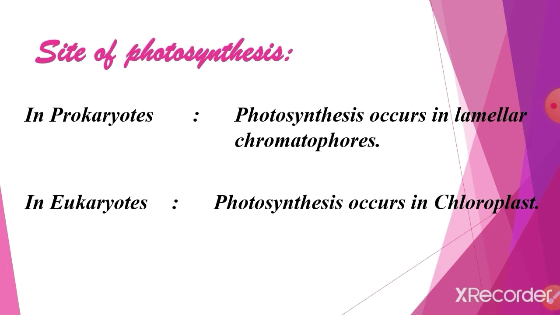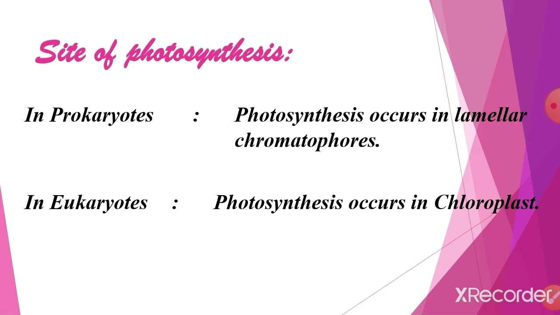Where does the major photosynthesis process take place? In leaves. The green color pigment is called chlorophyll. Inside the chlorophyll, chloroplast is there. That chloroplast takes the major role in photosynthesis. Yes or no? We discussed like this in yesterday's class also. In prokaryotes, chromatophores are found in a wide range of animals including fish and reptiles. In eukaryotes, chloroplast has the major role in photosynthesis.